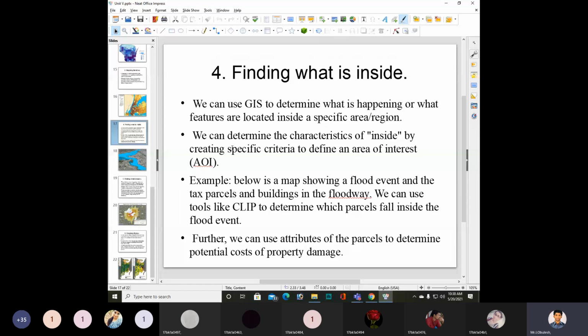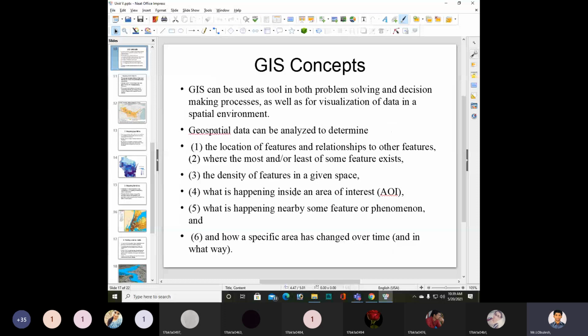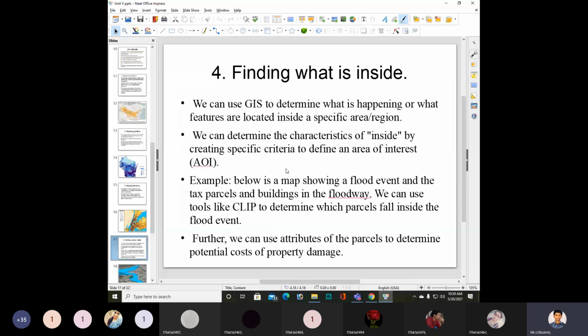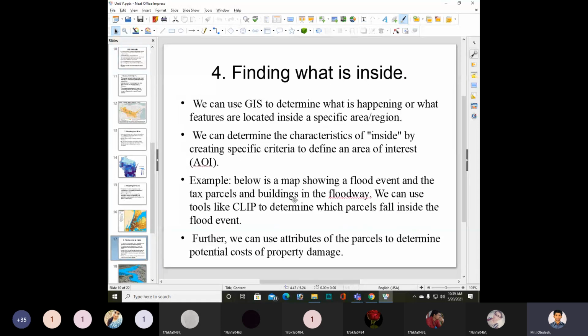What is happening inside a GIS, inside an area of interest, AOI? Finding what is inside.